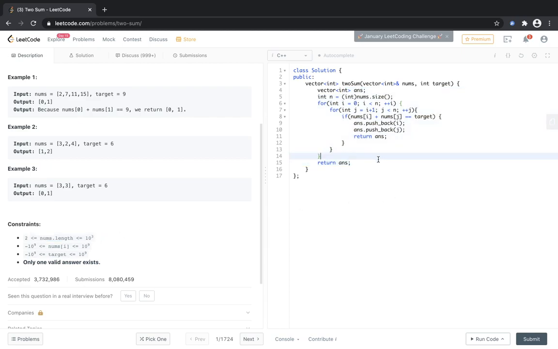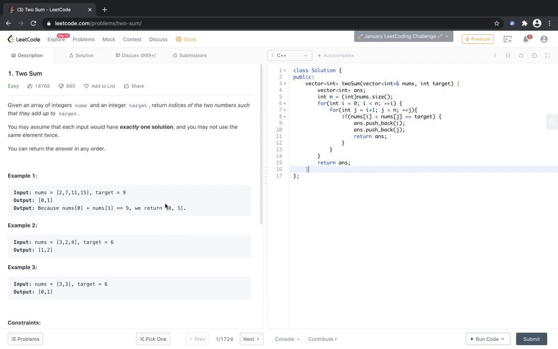So the n square will obviously pass here because it's 10 to the power 6 operations, and that can be easily done in 1 second. But what if the interviewer asks us that we need to do it in n log n? So clearly, to do this in n log n, we need to see what numbers we have already encountered, and what will be the use of that?